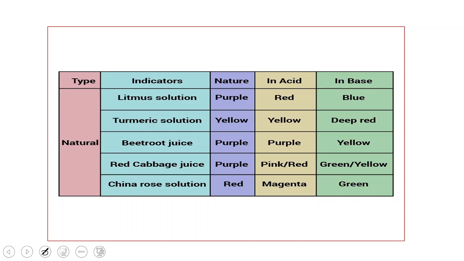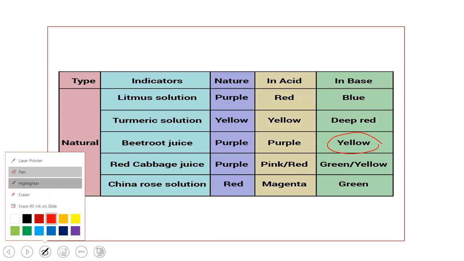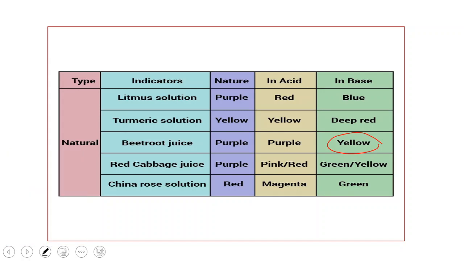Litmus solution, its natural color is purple, and the litmus solution gives red color in acids and with bases it gives blue color. Turmeric solution, which is yellow in color, in acids it stays yellow. That means it's already yellow, no color change, but with bases it gives red color. Beetroot juice is a natural indicator, and it doesn't show any change with acids, same color, but with bases it will give you yellow color. And red cabbage juice, which is purple color, with bases it will give you green or yellow color.